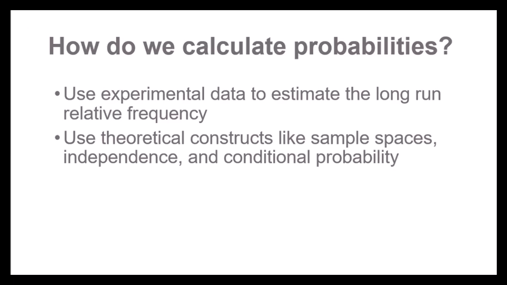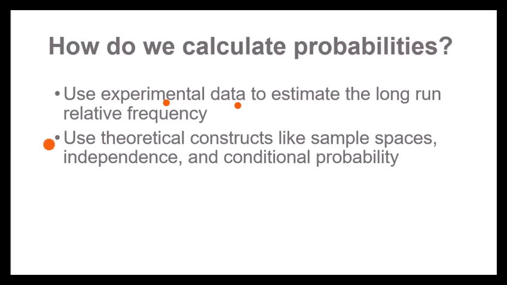There's 2 main ways that we calculate probabilities. One is using experimental data. So in that basketball scenario, we set the percentage at 75%, but in reality, for a given basketball player, you don't know what the true probability of their making a shot is, and it probably depends on lots of things. But we could use some data, collect, how many baskets did they make over 1,000 shots, and use that relative frequency to estimate the long run probability.